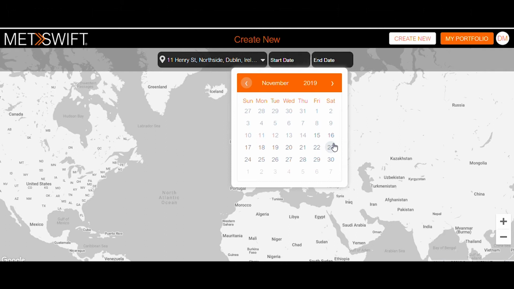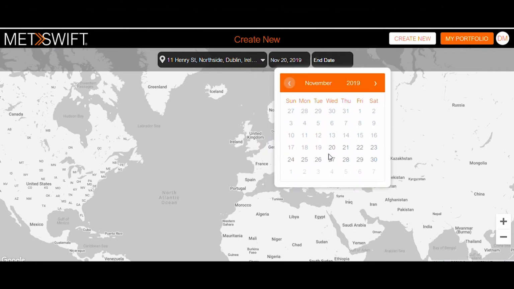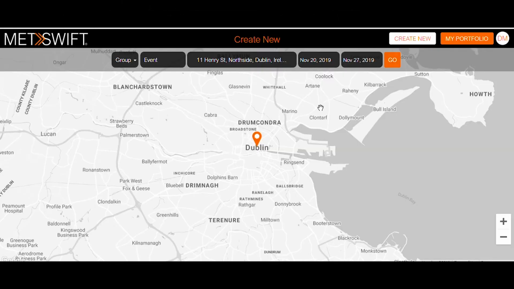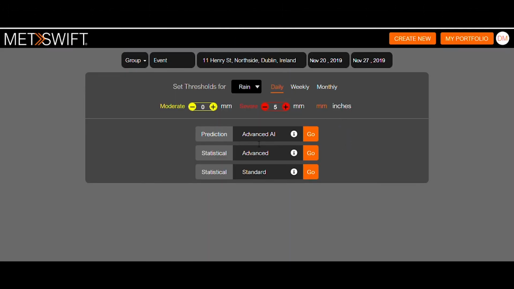We'll focus on the third week in November here, 24th, 30th, 23rd and 24th. And we can actually set our dates either side of that to give us a little bit of space either side of the weekend in question to look at the weather behavior. So, as mentioned, the pin's gone down and I've got some information here.